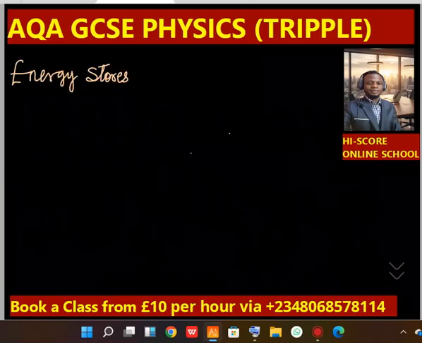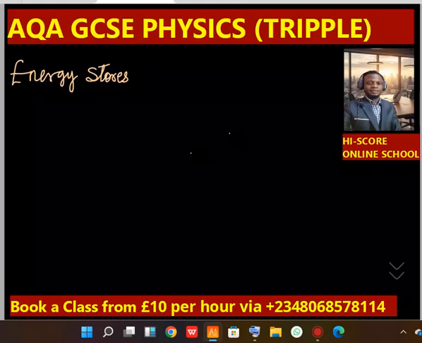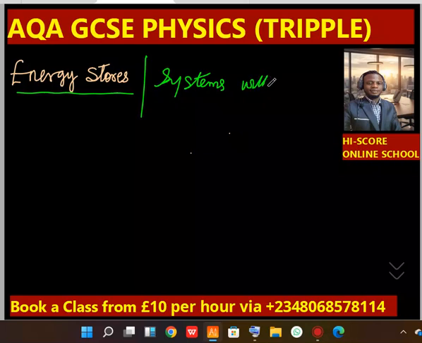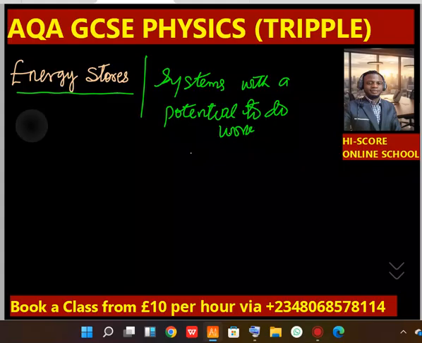For GCSE physics, we have basically 8 energy stores. First of all, what are energy stores? Energy stores are simply systems that have the potential to do work. Yes, they have potential to do work. And for GCSE physics, there are 8 of them.